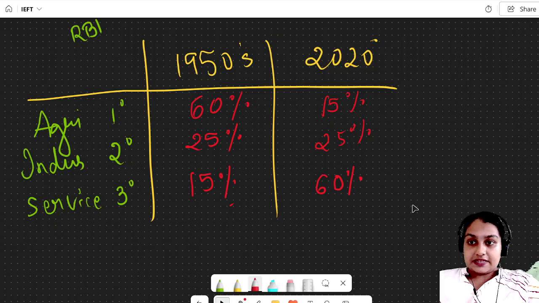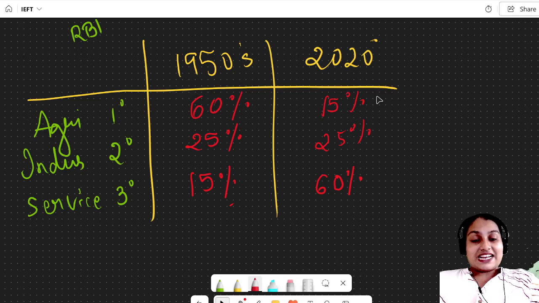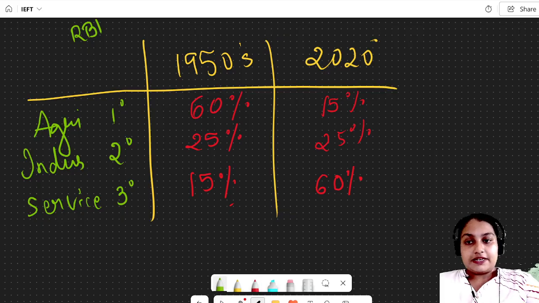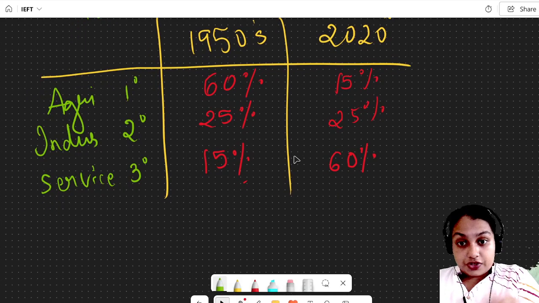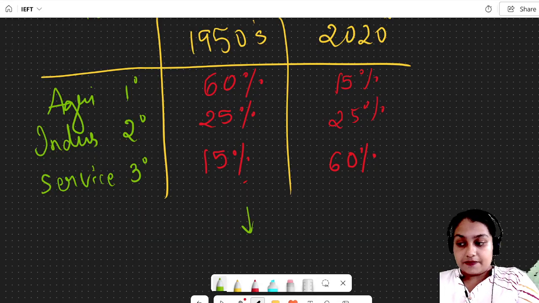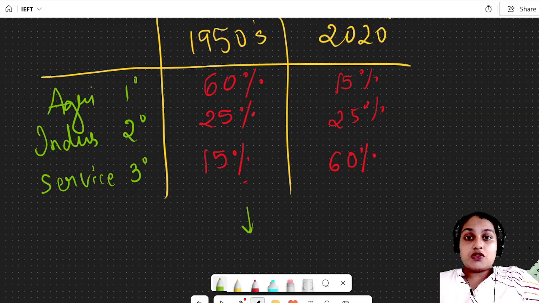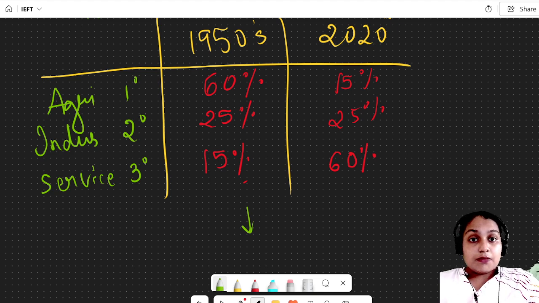Now there is another thing. When we see this case, we can understand that production is less, right? In the agricultural sector, the people following it are less, only 15%. So the production of the raw materials will go down, right? You can look at this table. When the production of raw materials goes down, India will have to import things.